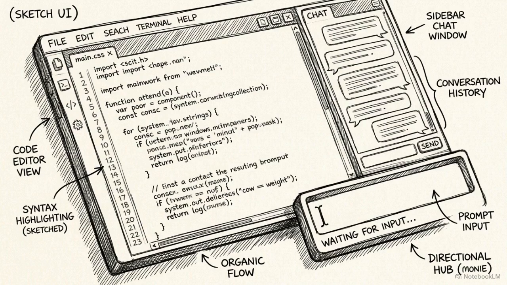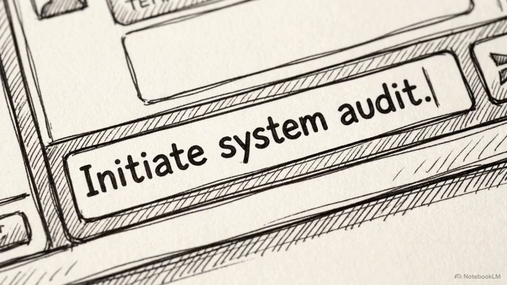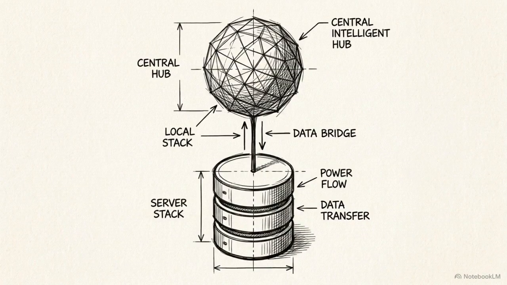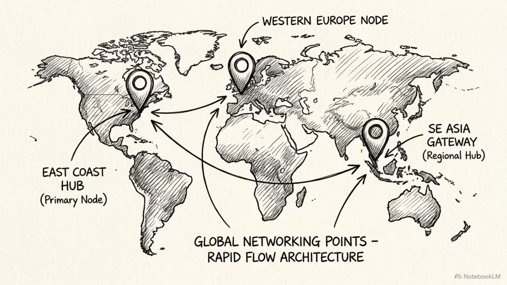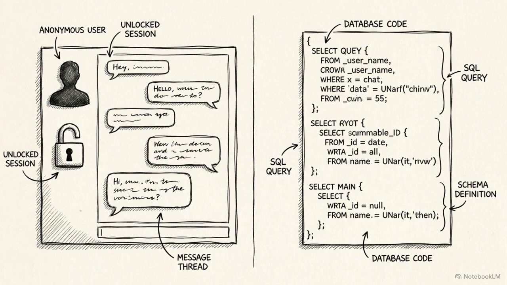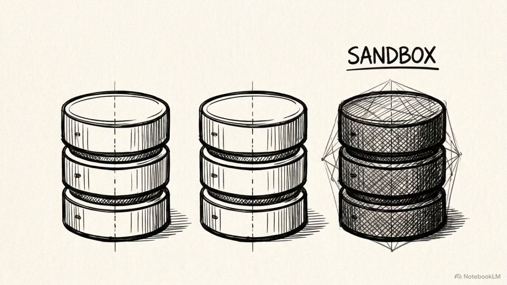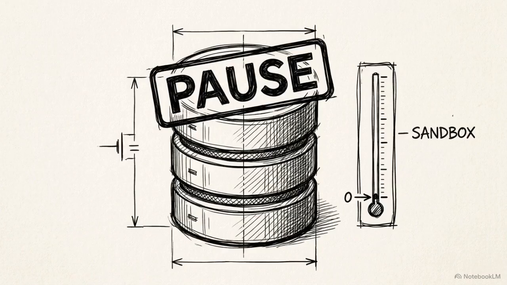A developer can open an IDE like Cursor or Claude and type out a plain English request to evaluate their database architecture. The agent instantly culls live production data, identifies which Supabase projects are currently active, and lists the specific global regions where those databases are hosted. Because it has write access, the agent can also execute logic based on that data. If it spots a sandbox environment that hasn't been touched in a month, you can tell it to pause the project to immediately cut down on compute costs.